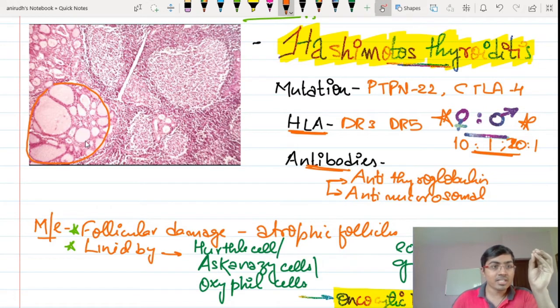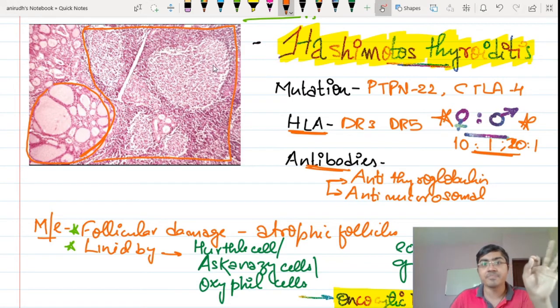So these atrophic follicles can be seen over here, and this is the other part of the thyroid that you can see. This is the affected area. Everything is affected. In this particular region that I am just demarcating now, you can see there is extreme lymphocytic infiltration. Now these lymphocytes are going to form these kind of follicles.